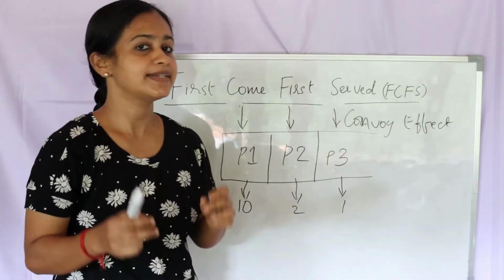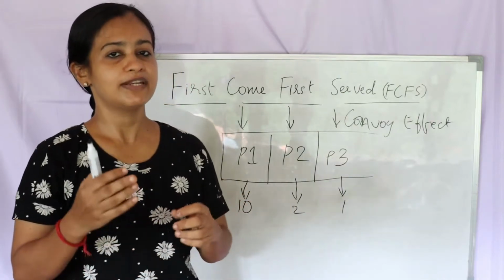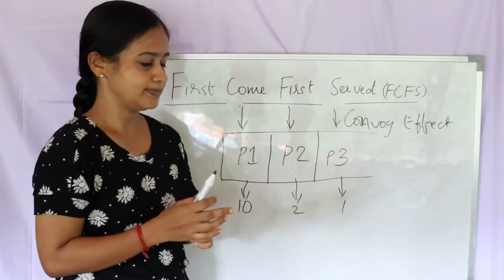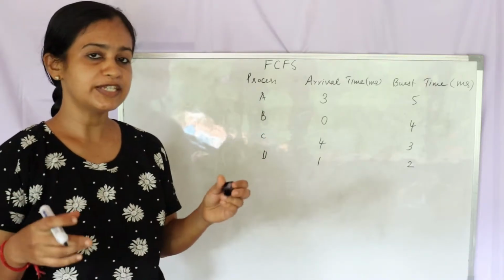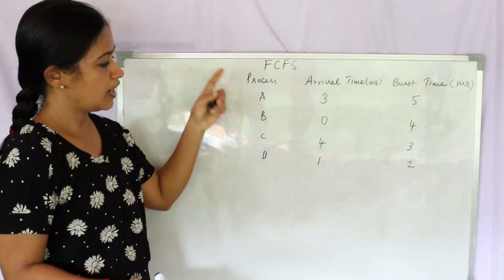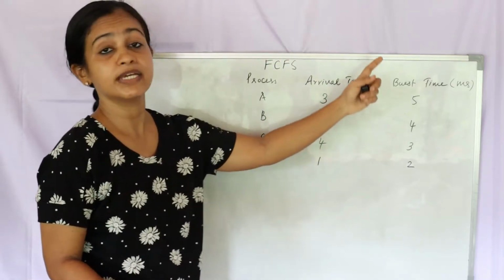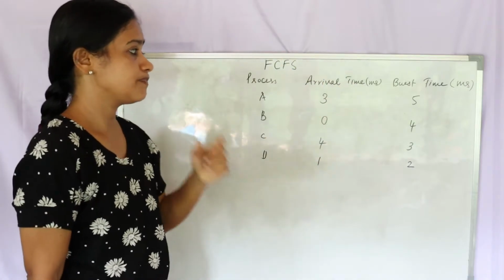Now let's understand an example of how to calculate average waiting time and average turnaround time in the case of a FCFS situation. Now let's solve a problem related to average waiting time and average turnaround time calculation. Here I have 4 processes A, B, C, D, and their arrival time is given and the burst time is given. Time is given in milliseconds.